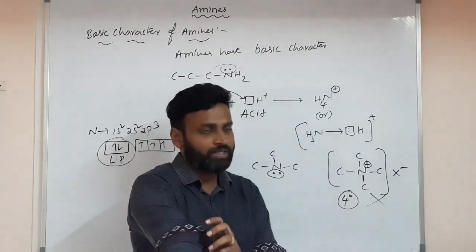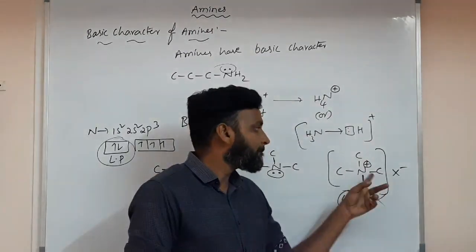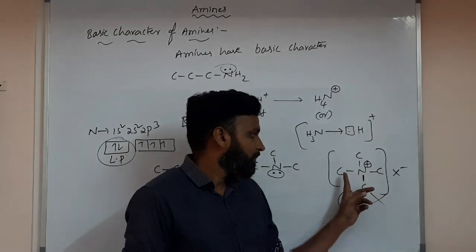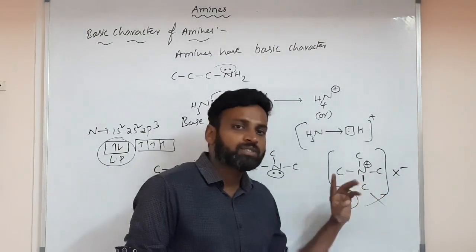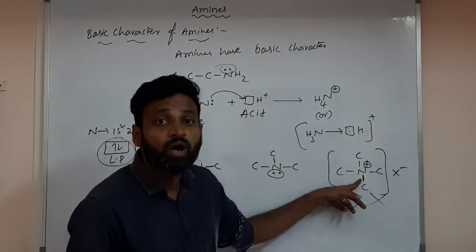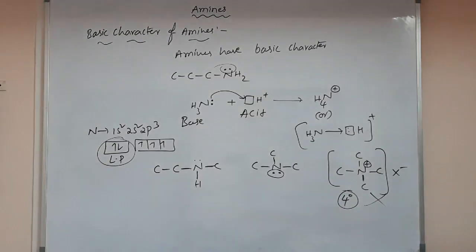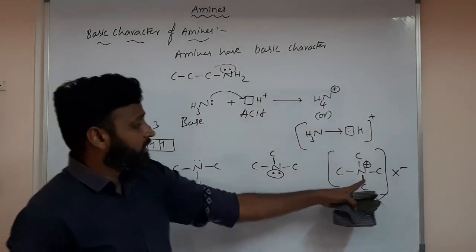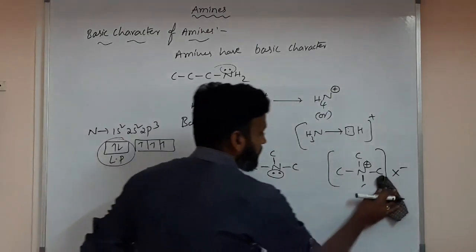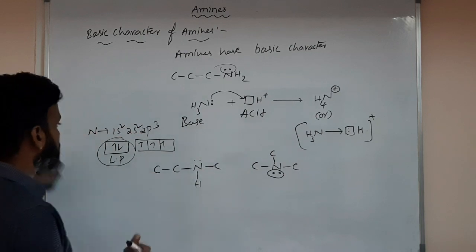Formation we will discuss in preparations. This is a quaternary ammonium salt. Why ammonium? Positive charge. Quaternary ammonium salt is not a base because there is no lone pair; that lone pair was utilized to form the 4th bond here. That's why this is not a base. So who are bases? Primary, secondary, tertiary. So write this down.